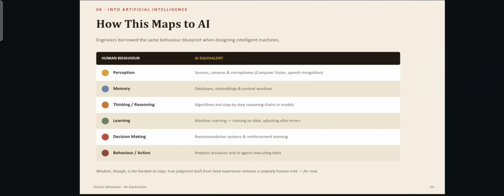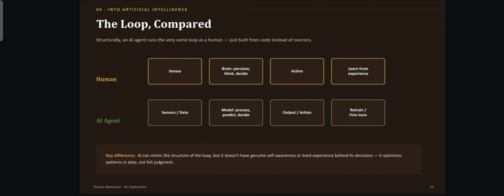How does this map to AI? Engineers borrow the same behavior blueprint when designing intelligent machines. Here we can see human behavior and AI equivalents: perception, memory, thinking, reasoning, learning, decision making, behavior, and action. We can see the AI equivalent for all of these. And the loop compared is human versus AI agent, and the key difference is that AI can mimic the structure of the loop, but it doesn't have genuine self-awareness or lived experience behind its decisions. It optimizes patterns in data, not felt judgment.